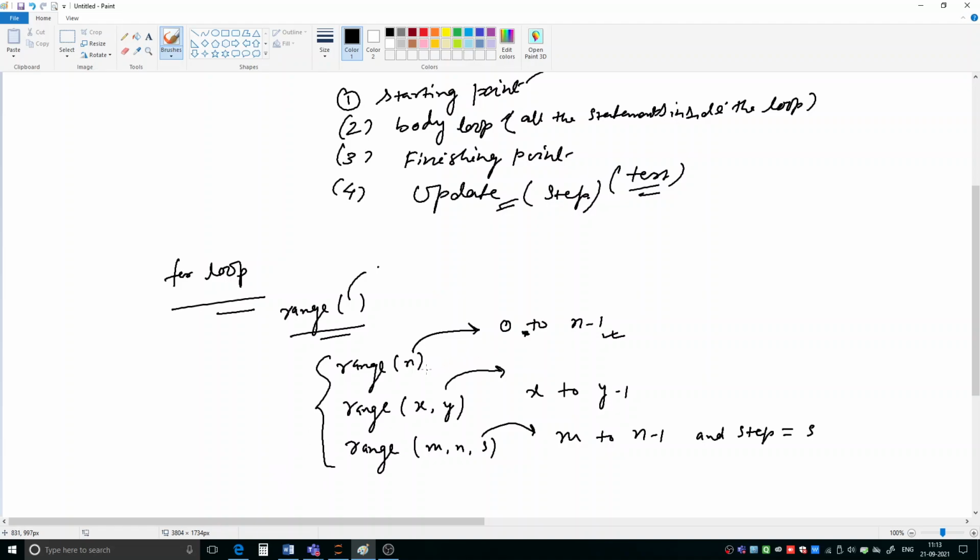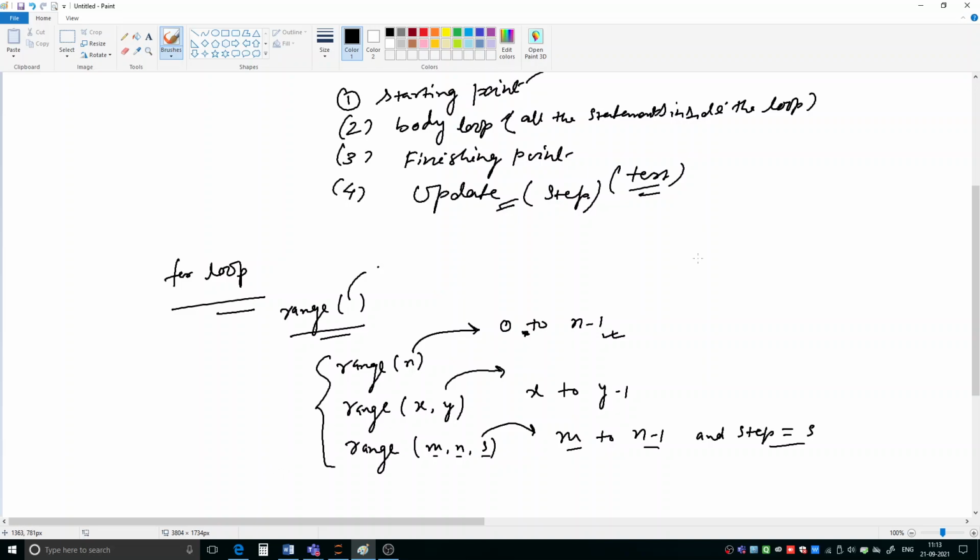So these three options are there with a range. You can have only one parameter: then 0 to n minus 1. If you are giving two parameters, then it will start from x and go up to y minus 1. And then you can give three parameters also. The first parameter indicates the starting point, the second indicates the finishing point, and the third indicates the step. So if you are giving m, n and s, it will start from m and go up to n minus 1 taking a step s. Okay, so that is how this range function works.